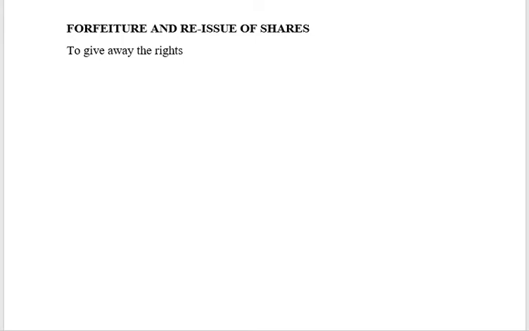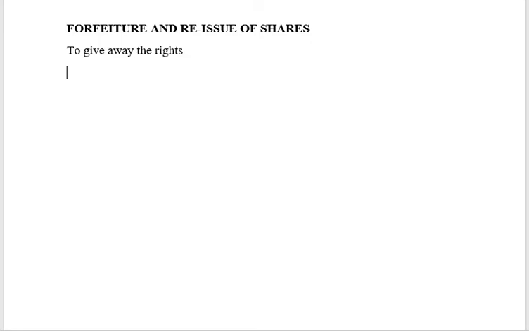So when does a shareholder have to give away his rights? Number one, when the shareholder has not paid the call money. For example, if a person has to pay some call amount and he has not been paying that amount for a long time, the company can decide that this particular shareholder will no longer remain a shareholder in the company. That stage is called forfeiture of shares.